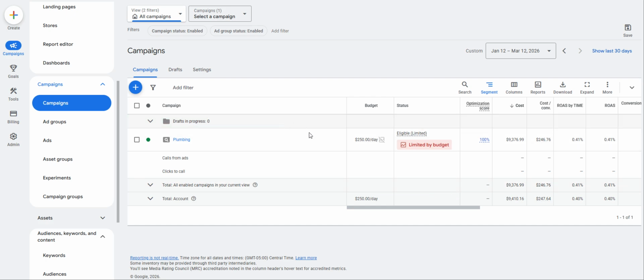Now, what I will say, and I don't have access to see this because I'm just in the pay-per-click account, but it looks like you guys aren't running local service ads. Again, perhaps you're running local service ads in a separate ad account using a separate account ID. That's great, it's fine. But in my assumption that you aren't running local service ads off the bat, you absolutely need to, especially if you're a plumber, and especially if you have this kind of budget.